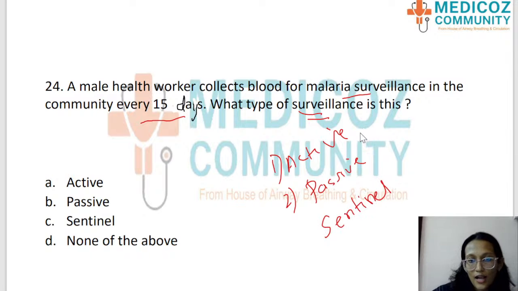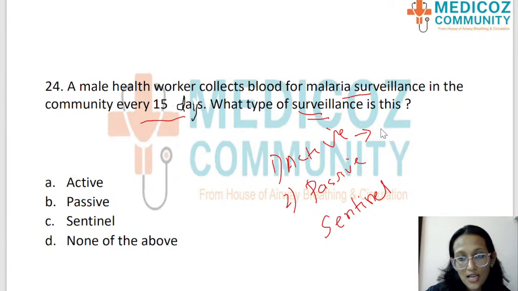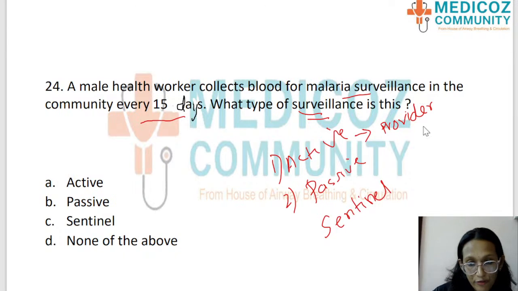So active surveillance is actually provider initiated. That means somebody is going into the community, okay, provider initiated, it is the more helpful one. It helps in picking up more cases, active surveillance, provider initiated.